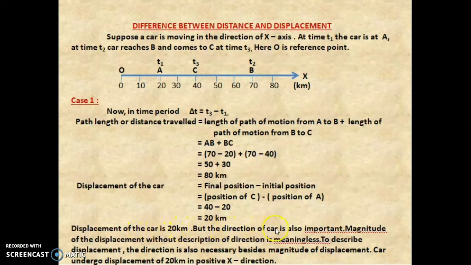But the direction of the car is also important. The magnitude of the displacement without the description of the direction is meaningless. To describe the displacement, the direction is also necessary beside the magnitude of the displacement. So the car undergoes a displacement of 20 kilometer in the positive x direction.